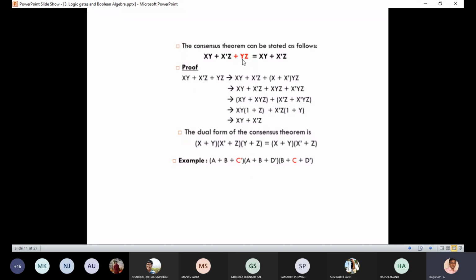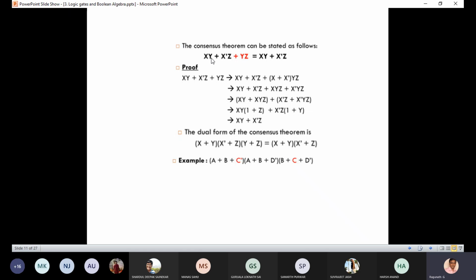Yeah, this is another very important one. That is the consensus theorem. So, xy plus x bar z plus yz. Please make a note of the consensus theorem. If a variable is in true form in one term, in another term the variable will be in complement form. Here you can see in the first term xy, x is in true form. In the second term x bar z, I am having the complement of x.